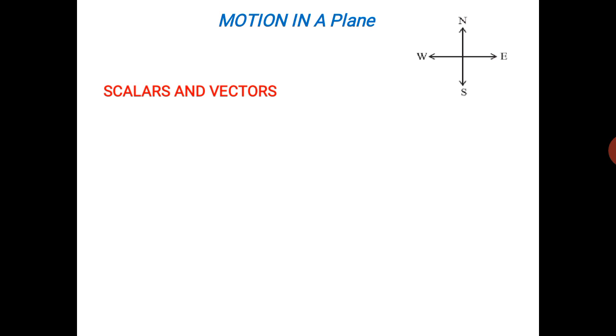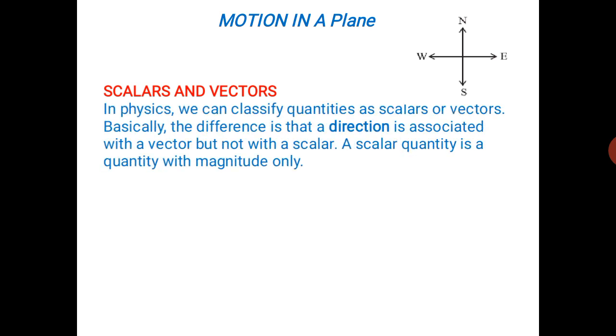And some have both magnitude as well as direction. Those are called vector quantities. For example, if you want to express the mass of an object, we can say it is 5 kg, 2 kg. So we can express it only in terms of values. Such quantities are called scalar quantities.